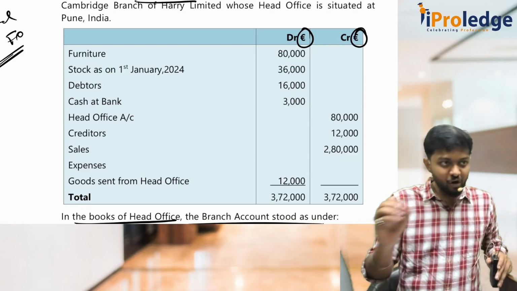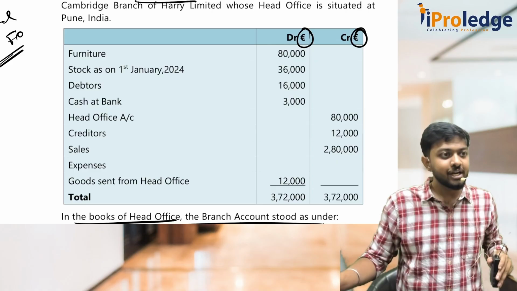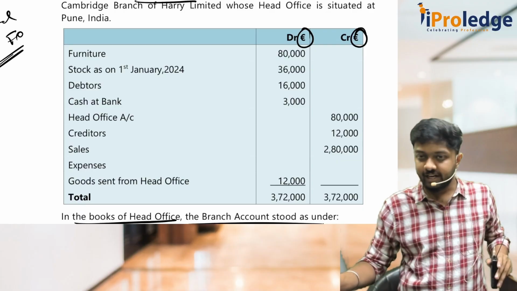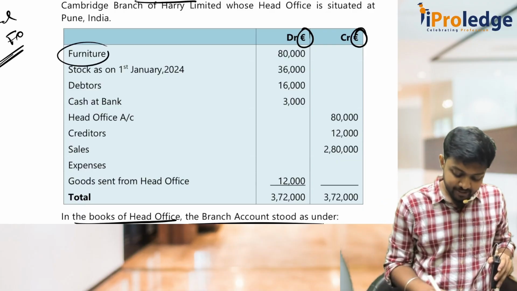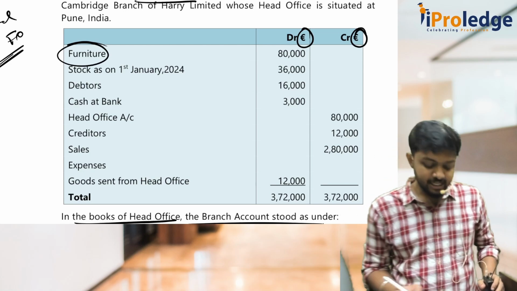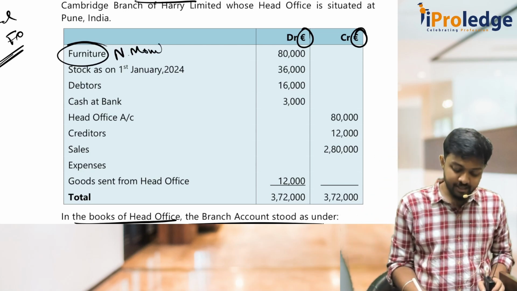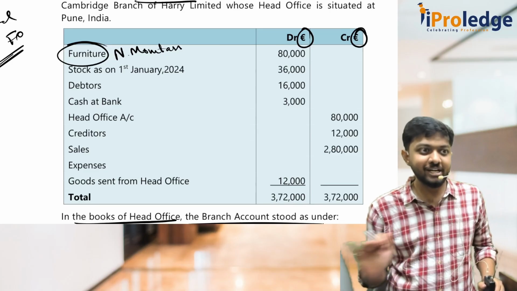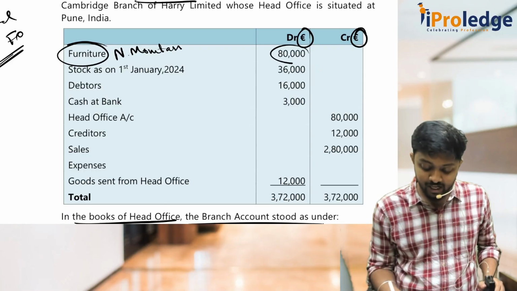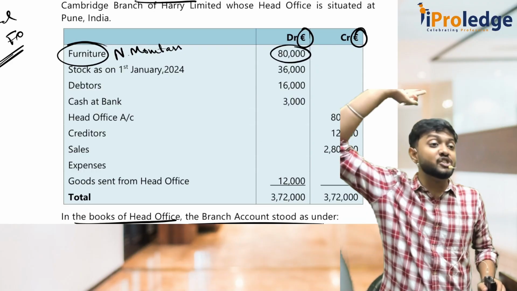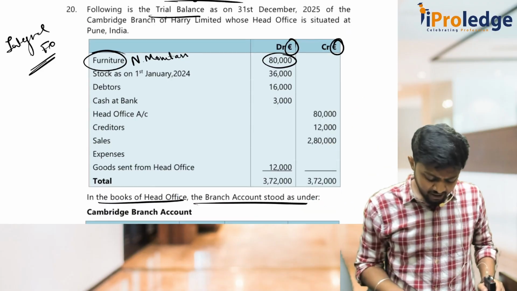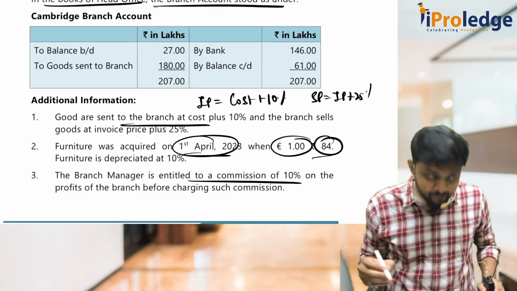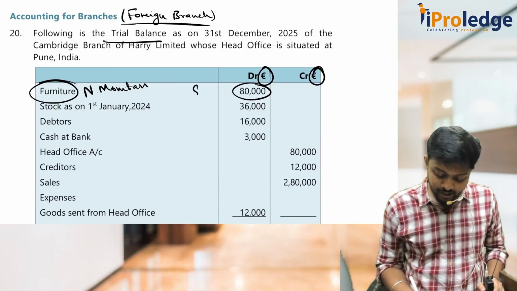Now that I have already told the rules, for an integral foreign operation, monetary assets use the closing rate and non-monetary assets use the historic rate. So first of all, furniture: is it a monetary or non-monetary asset? Monetary means it should be receivable or payable in terms of money. Furniture is not receivable or payable in terms of money, so it is non-monetary. Which rate to take? Historic rate, the rate that was existing on the date of transaction. Have they given that? Yes. It was purchased on 1st April and that day the rate was 84. So I will use 84.